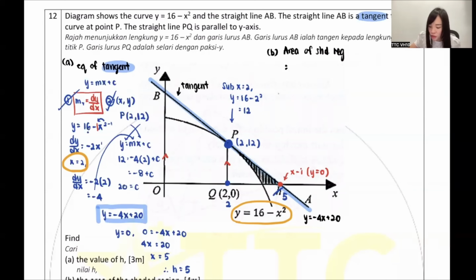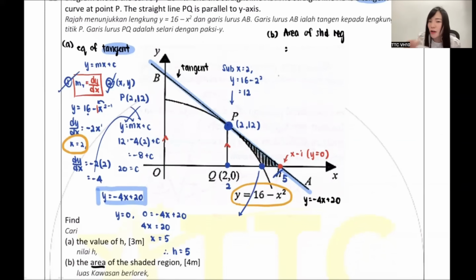So my dear, when I look at this shaded region, can you guys see this shaded region is like from 2 up to 5. But from 2 up to this amount, you are actually not sticking. So actually this amount, I need to find all the values that are linked to you. So how do I find this particular point? This particular point, isn't it, is on the axis. So I repeat again, on the axis, we call it x-intercept. X-intercept, isn't it, y equals 0. So you can sub 0 into the curve equation because you're touching the curve.